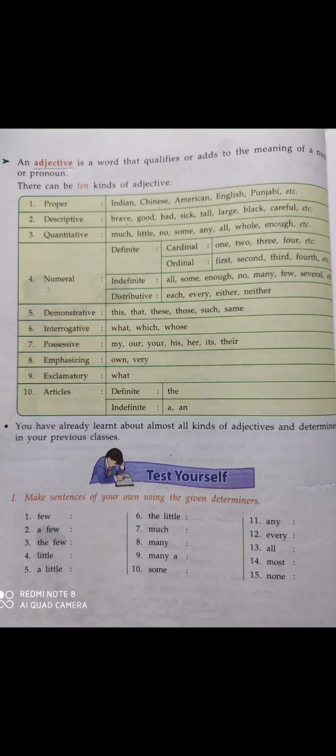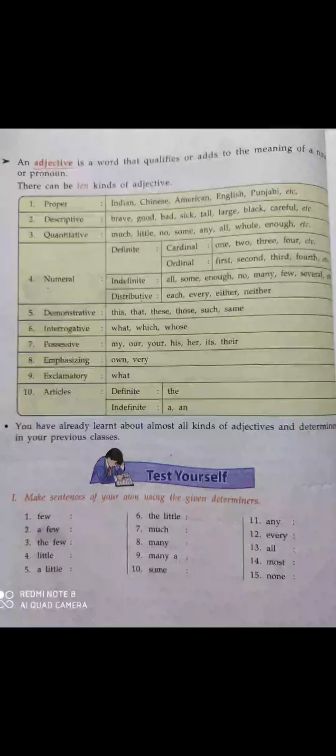Then emphasizing adjective. There are only two emphasizing adjectives, own and very. For example, I am my own master. Here own is emphasizing the noun master, so it is an emphasizing adjective. Then, this is the very thing we want.